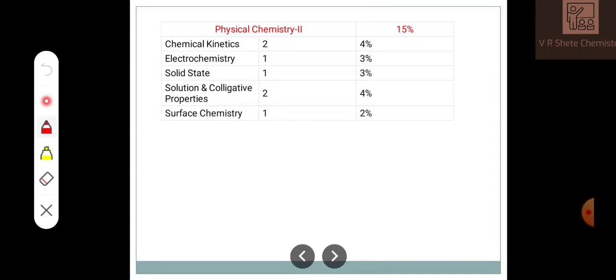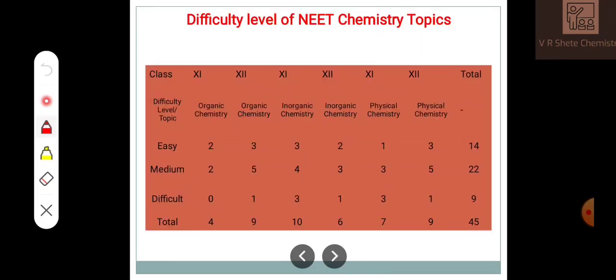Physical chemistry part 2 has 15% weightage. Chemical kinetics has major weightage in chemistry, along with electrochemistry, solid state, solutions and colligative properties, and surface chemistry. So these are the topics of chemistry, according to weightage, on which you have to focus for the exam.